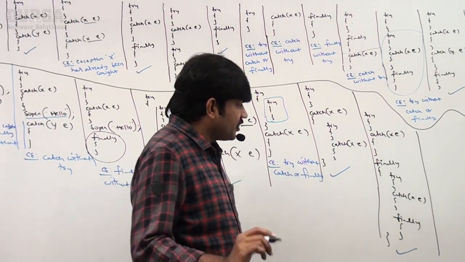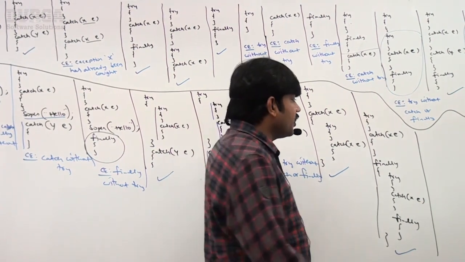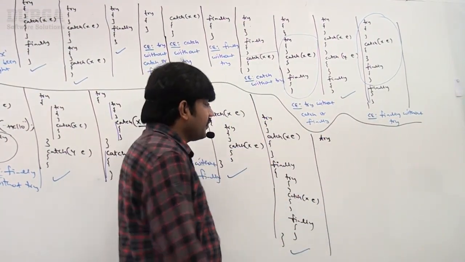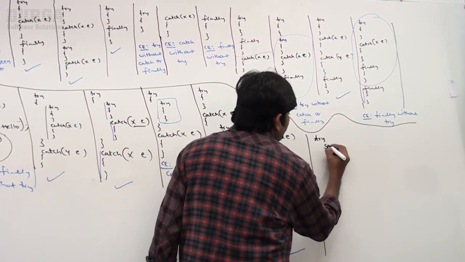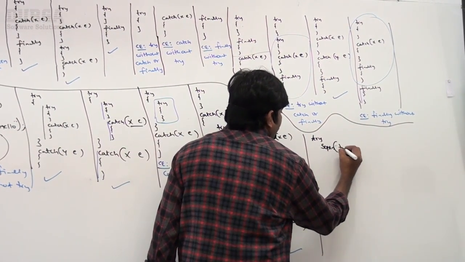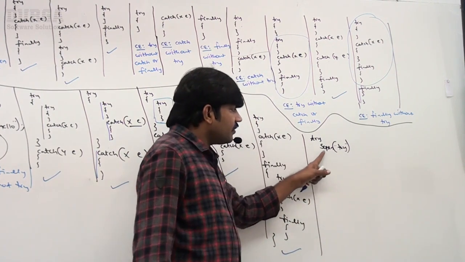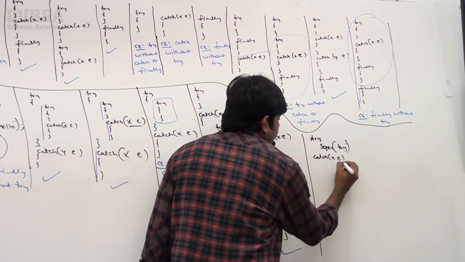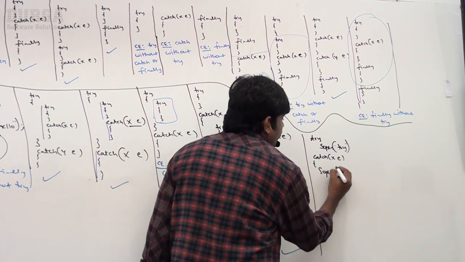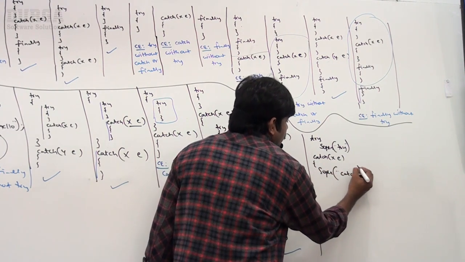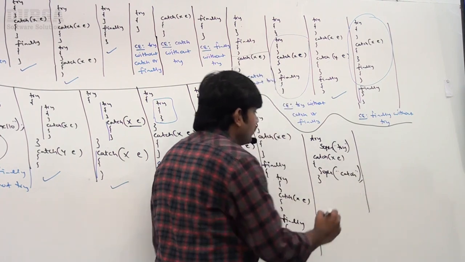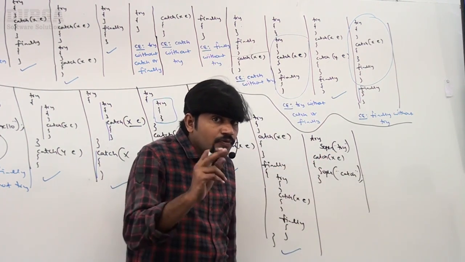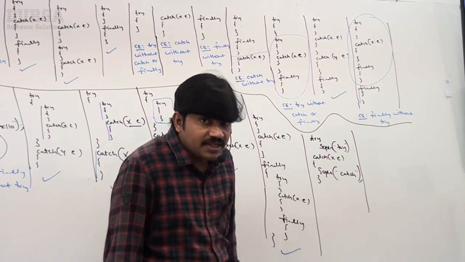Take very special care about this one. What is the point? I'm taking try, observe carefully. Try, then System.out.println. Like this I'm taking. So try with a print statement, and then a catch block: catch System.out.println. Observe, try and catch like this, because if only one statement is there, curly braces are optional.